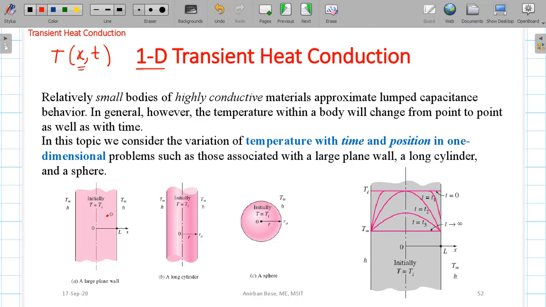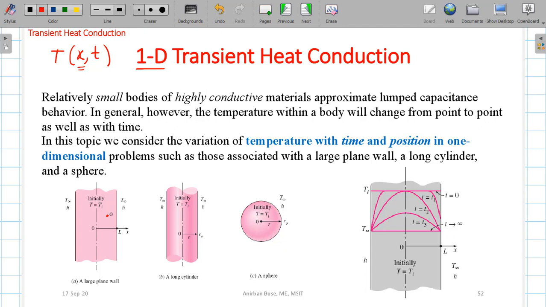These are the situations we will consider when the Biot number is relatively large. That means we cannot consider the lumped parameter analysis, so we have to see these situations. But if you see the basic governing equation, the heat conduction equation corresponding to 1D transient heat conduction, solving this partial differential equation is very complicated.